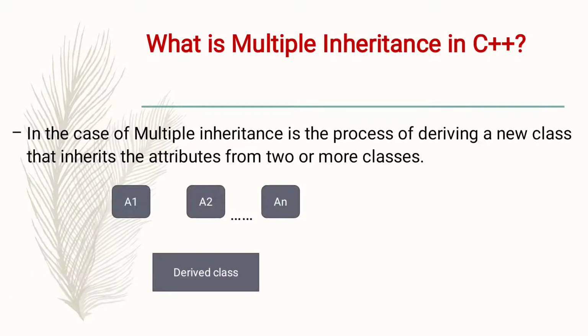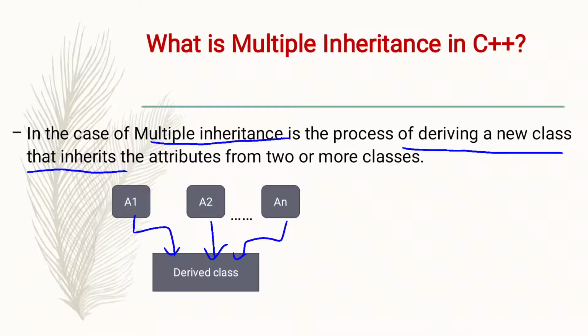Okay. And the next question is, what is multiple inheritance? Multiple inheritance is the process of deriving a new class that inherits the attributes from two or more classes. Clear? So here more than one base class may exist.